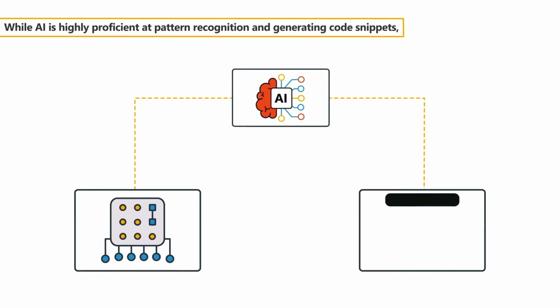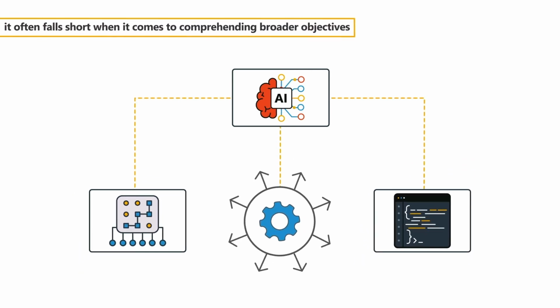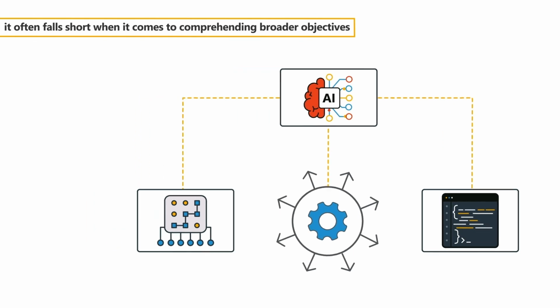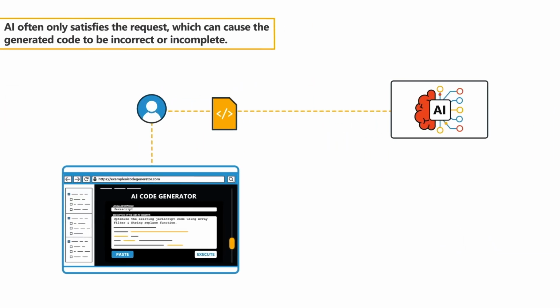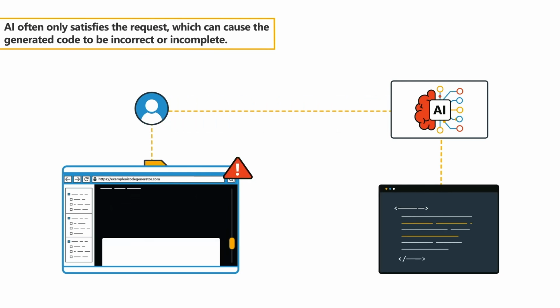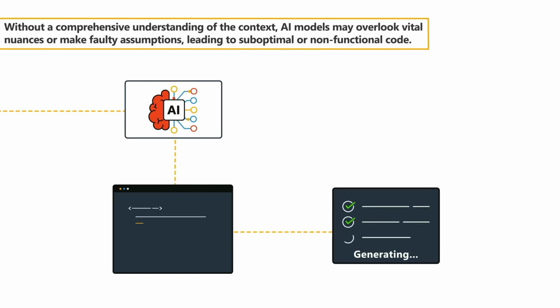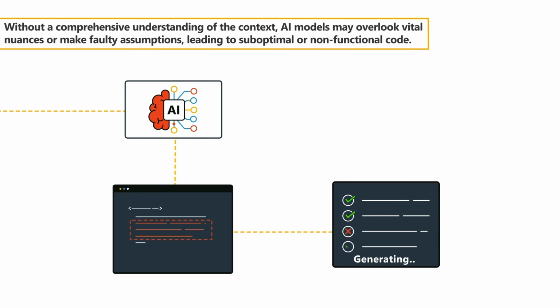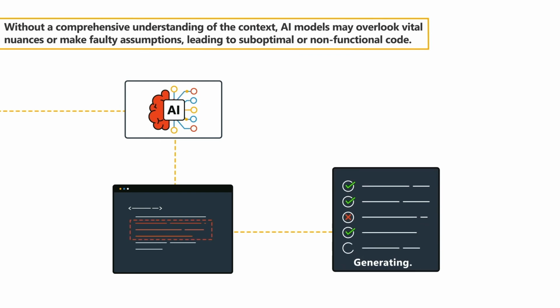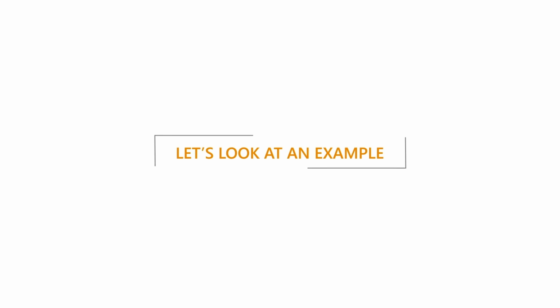While AI is highly proficient at pattern recognition and generating code snippets, it often falls short when it comes to comprehending broader objectives. AI often only satisfies the request, which can cause the generated code to be incorrect or incomplete. Without a comprehensive understanding of the context, AI models may overlook vital nuances or make faulty assumptions, leading to suboptimal or non-functional code. Let's look at an example.